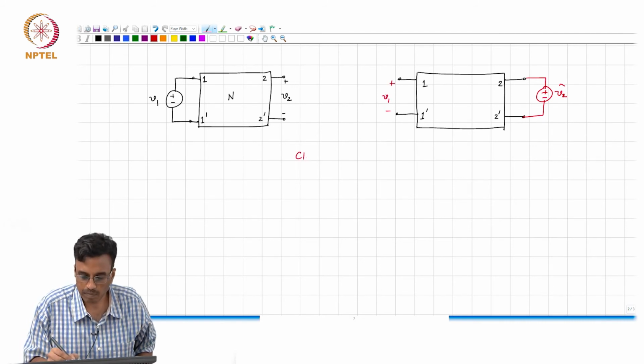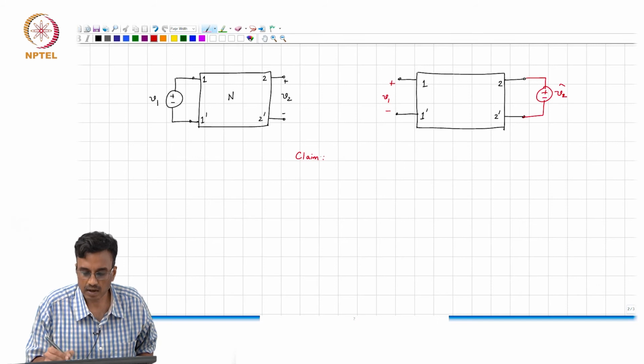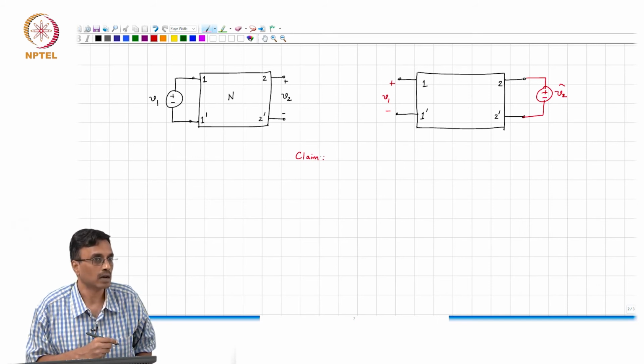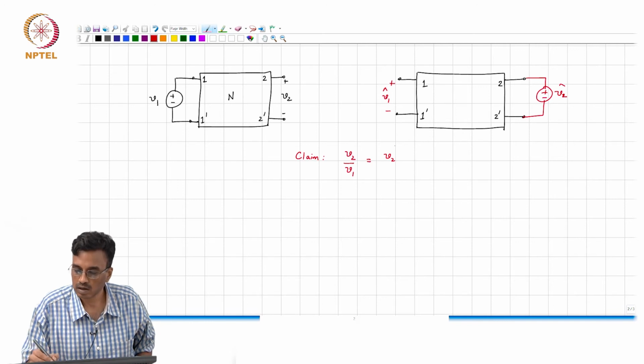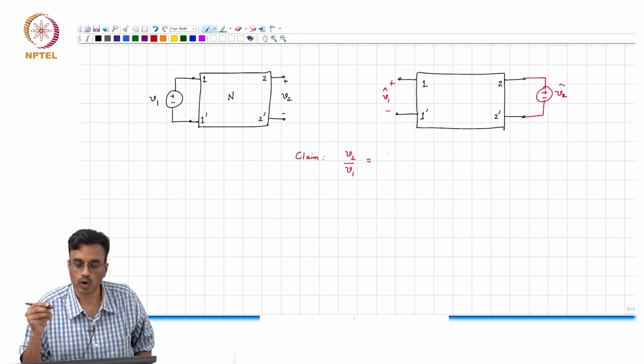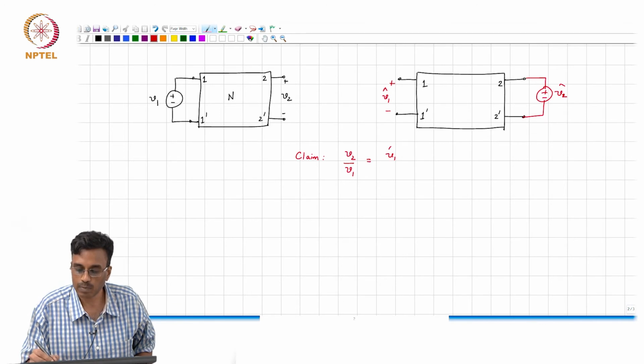The claim is that V2 by V1 is the same as V1 hat by V2 hat.